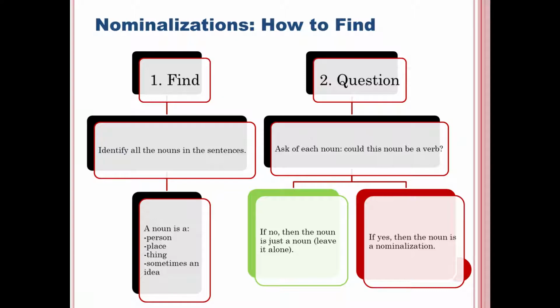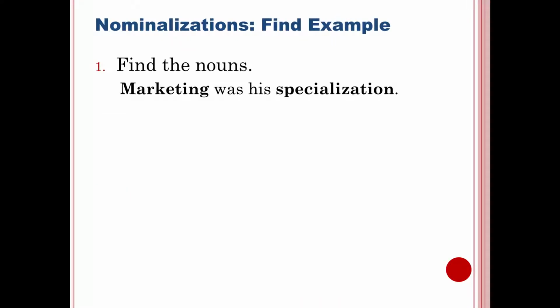But if the answer is yes, then you have found a nominalization, and we might need to do something about it. But when we ask you to find the nominalizations, you only have to do part 1 and part 2 here. Find all the nouns and ask yourself if the noun could be a verb. If the answer is yes, then you have found a nominalization. You can label it. Now, here's some examples.